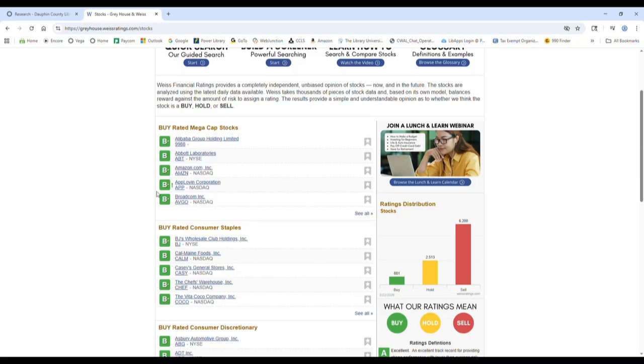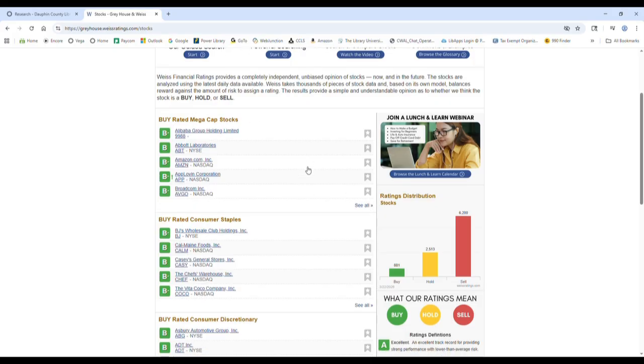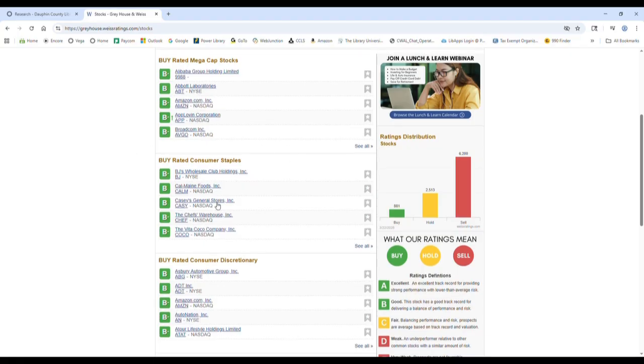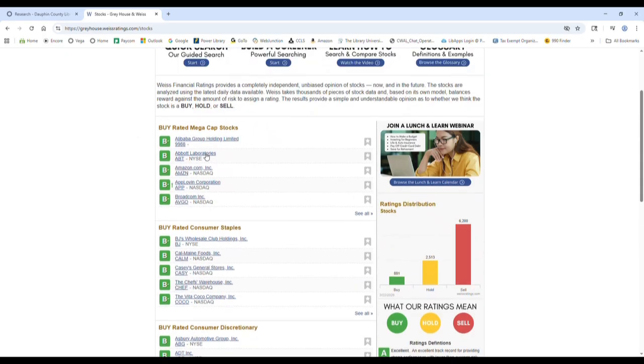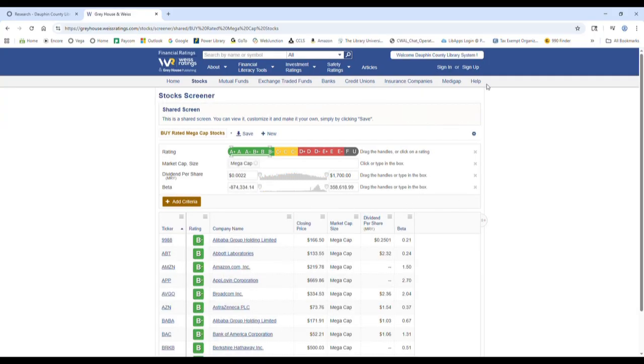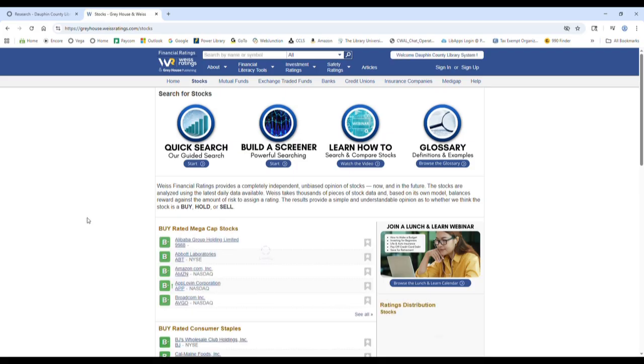And then down here, we have some pre-prepared searches. So we have all of the buy-rated mega cap stocks, so the biggest companies. We have some buy-rated consumer staples, etc. And if you want to run any of these pre-prepared searches, you can just click on See All, and it'll pull up the search, and you can make adjustments as you like.